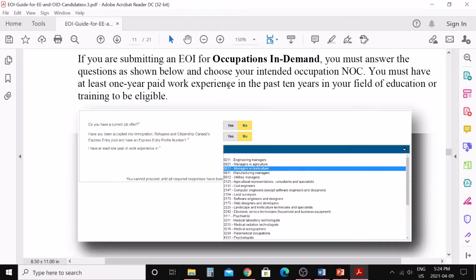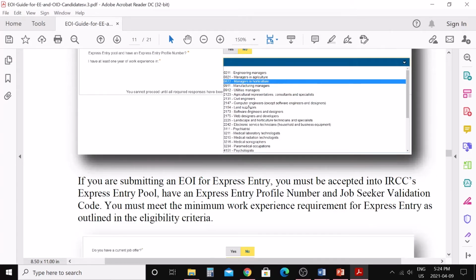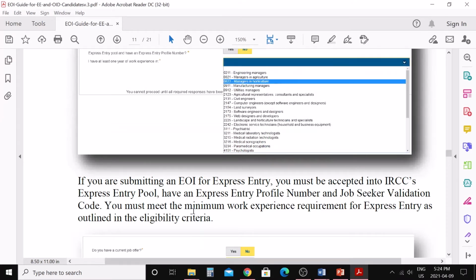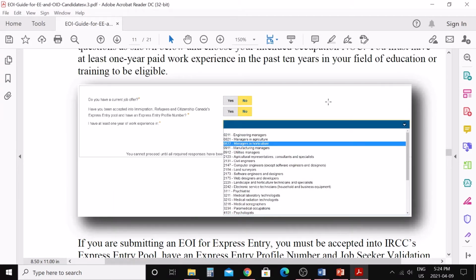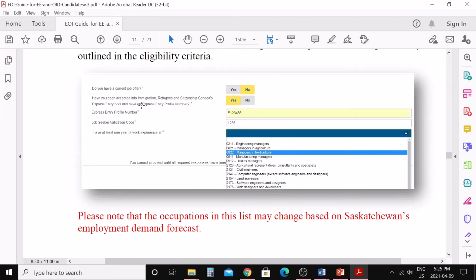So first question: there are two portions they are showing here. This one is for people in occupation in demand and this one is for people who have express entry already. So you need to go with your category. First category, do you have a job offer? No. Do you have express entry number? No. Then you need to tell here, I have at least 1 year of work experience in this particular NOC. So you need to choose your NOC code here, and you know that the minimum eligibility for this program is 1 year work experience.